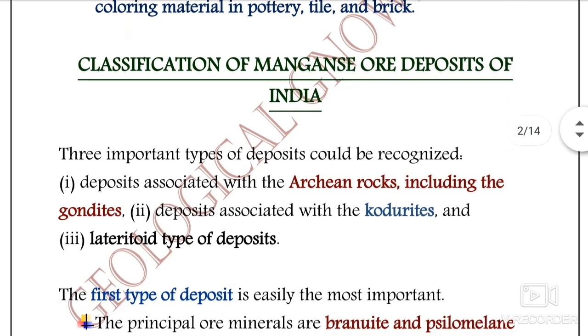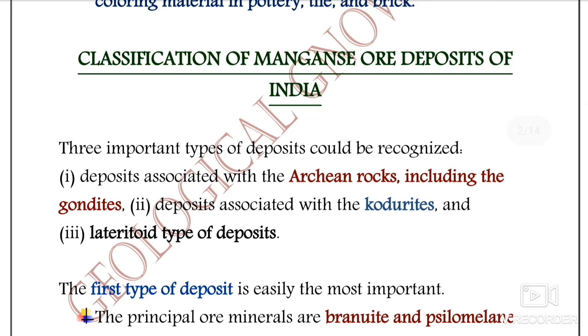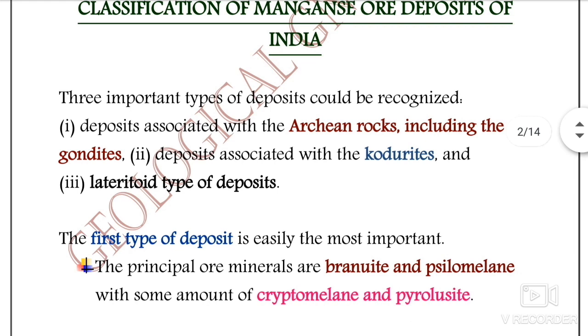Let's discuss the classification of the manganese ore deposits in India, where they occur, and in what type of rocks they are preserved or mined. There are basically three types of deposits recognized. The most important is the deposits associated with Archean rocks including the gondites.